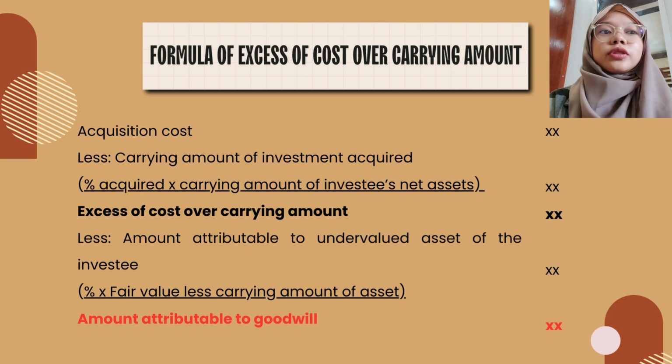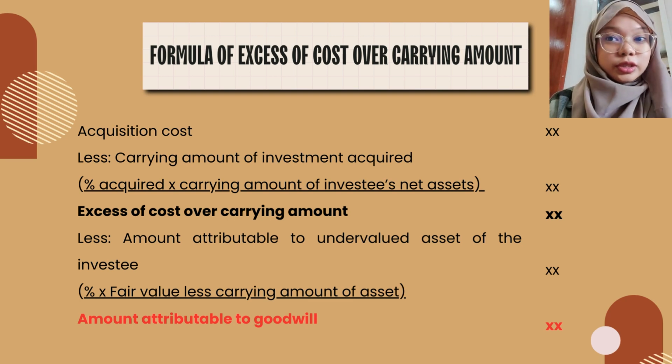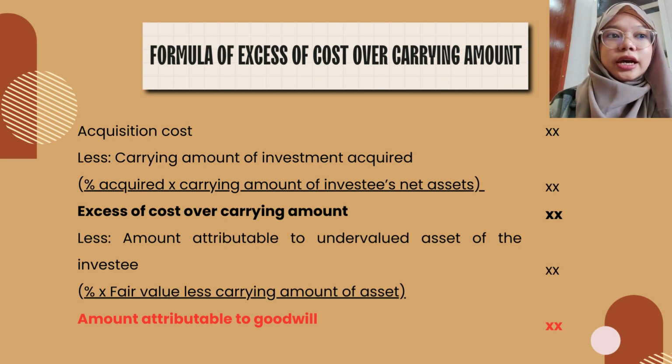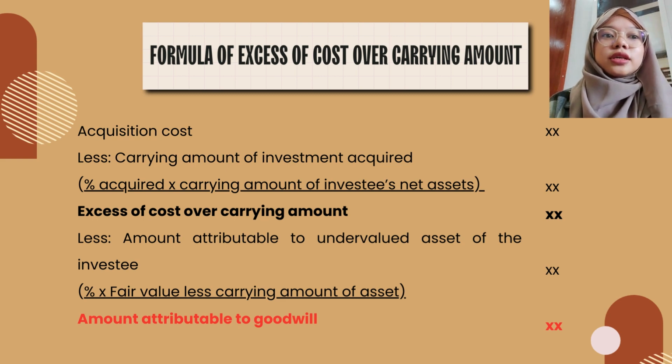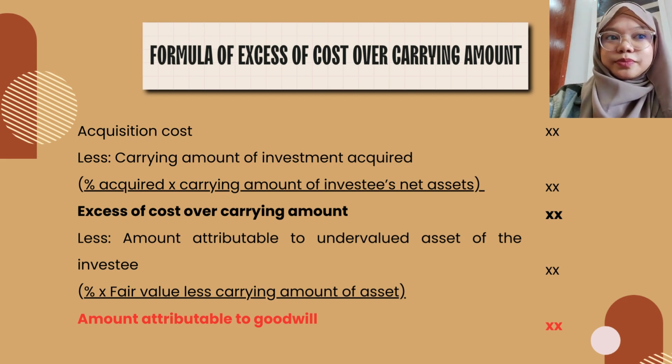So for us to compute the goodwill, we are to use the formula of excess of cost over carrying amount, which is now flashed in your screens. So you can pause the video and try to familiarize the formula and try to answer the question on your own before watching how I would solve the problem.